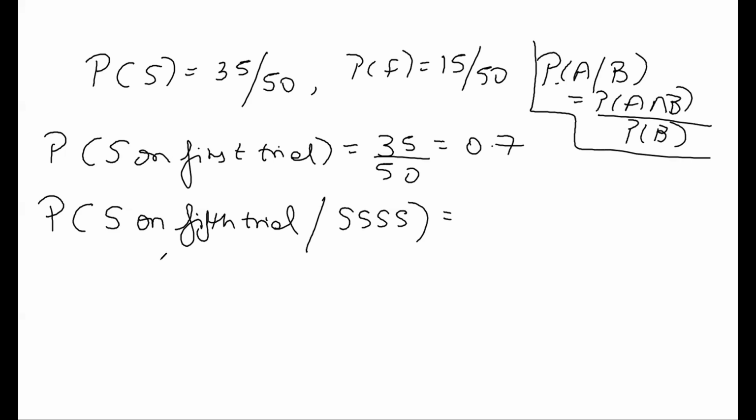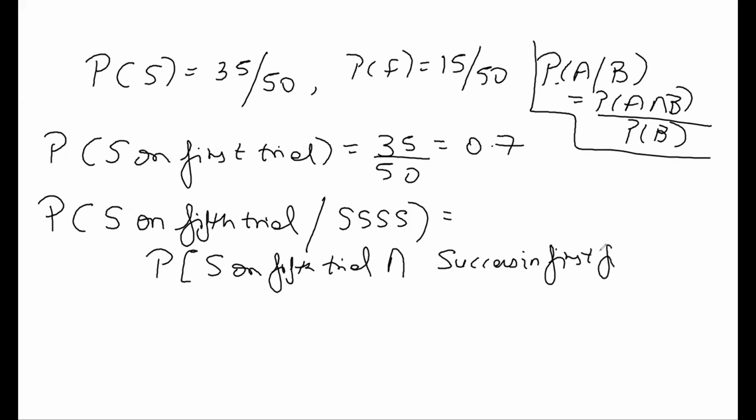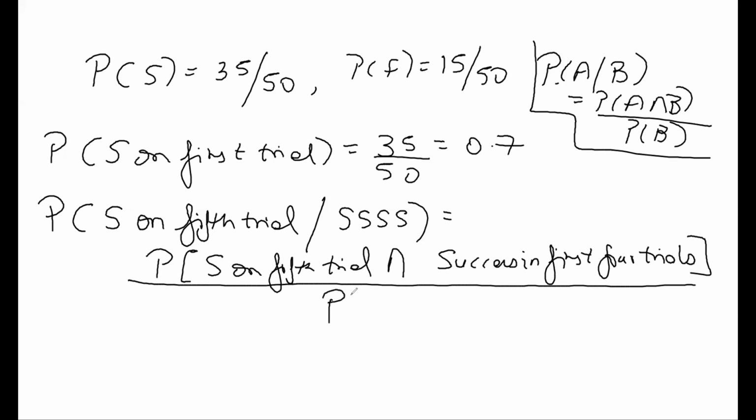So this will be probability of success on the fifth trial intersection probability of success in the first 4 trials, upon probability of success in the first 4 trials. So this will be how much?